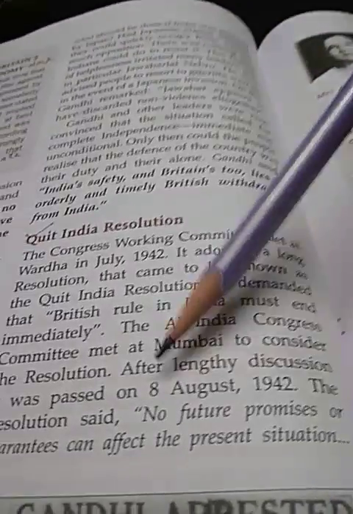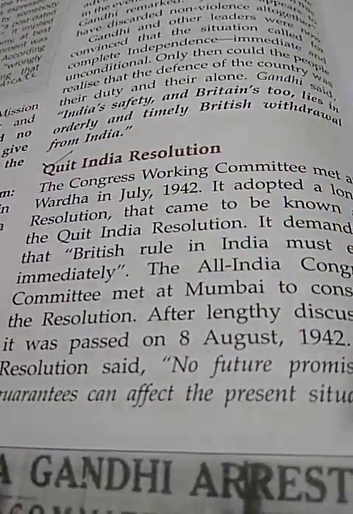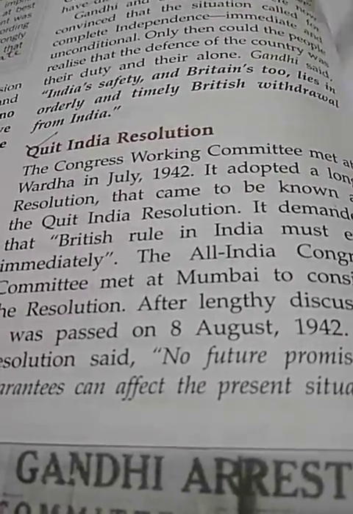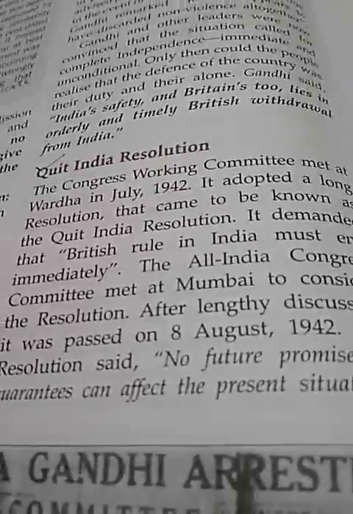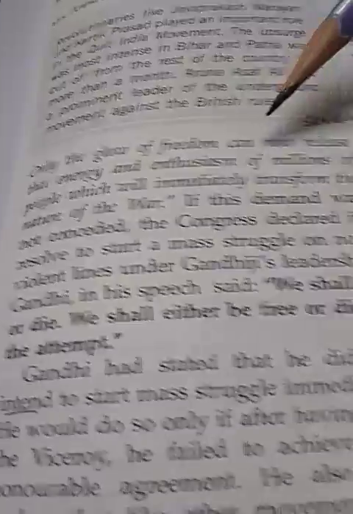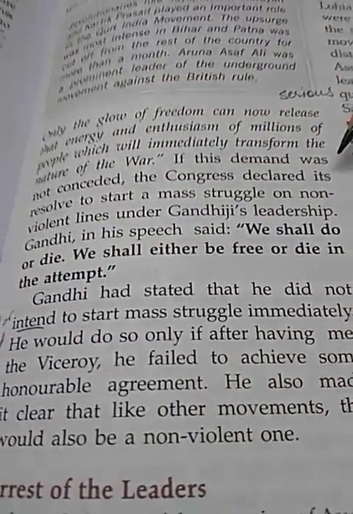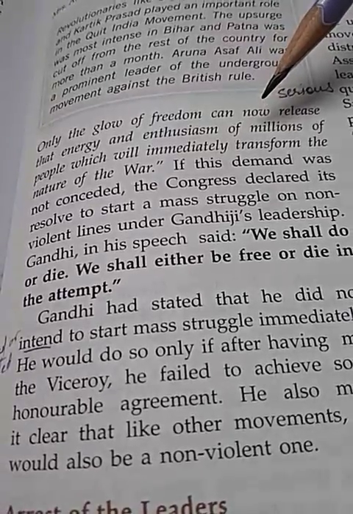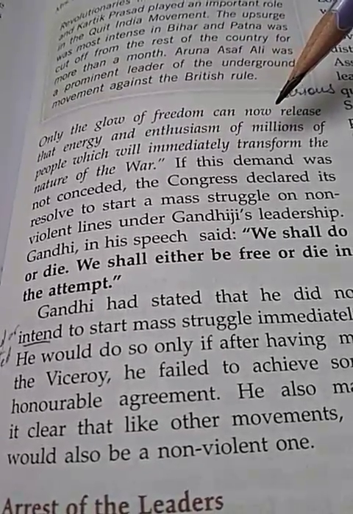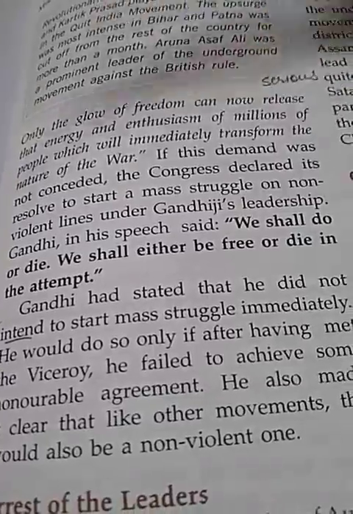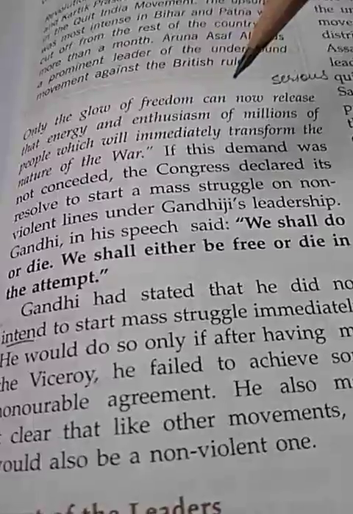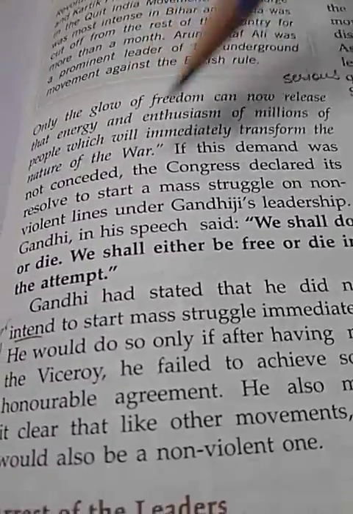It means the only solution is the Quit India Movement, that the Britishers withdraw from India, and only the glow of freedom can release the energy and enthusiasm of millions of people, which will immediately transform the nature of the war. When the Britishers leave our country, everything will change.